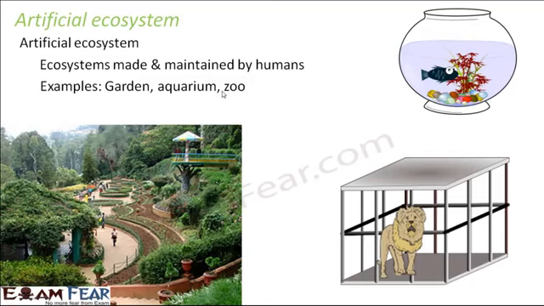Similarly, garden. Even if you take the example of the small lawn or small garden which you have in your house, that garden is also an ecosystem because the different plants, the small insects, the birds which are present there are the living components of that ecosystem. And the non-living components would be the water, soil, air. So these are examples of ecosystems which are created and then maintained by human beings. So this is what artificial and natural ecosystem is.